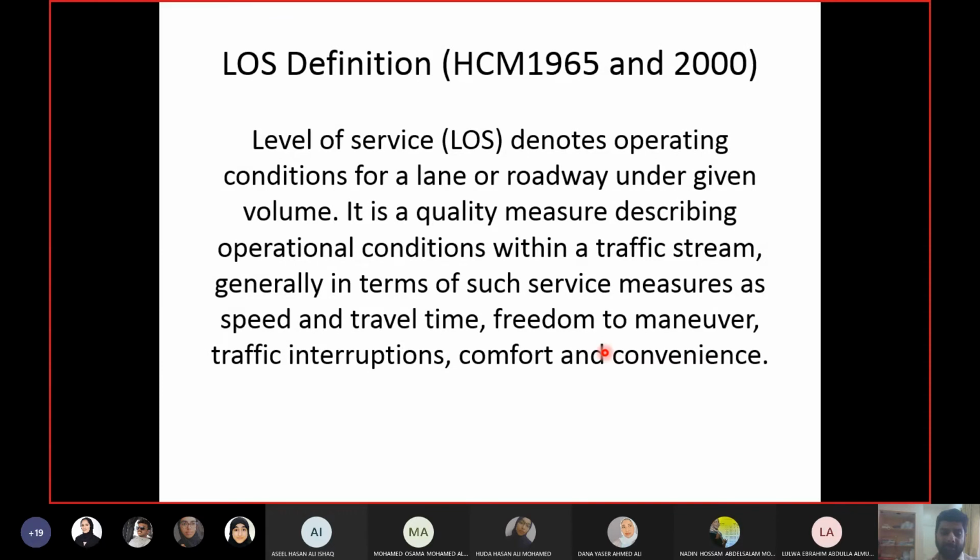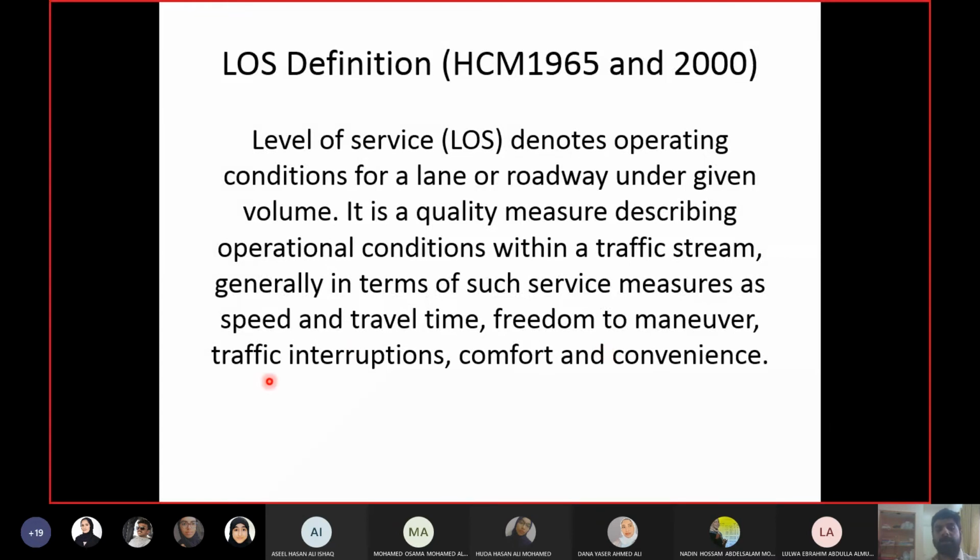For example, speed and travel time. High speed, less travel time means operational conditions are good. So with higher speed, operational conditions are getting better. Then freedom to maneuver. Maneuver means taking any action as a driver: changing the lane, changing the speed, changing the direction, and so on. If you have more freedom to do these things, more flexibility, more gaps in traffic, that means operational conditions are good and vice versa.